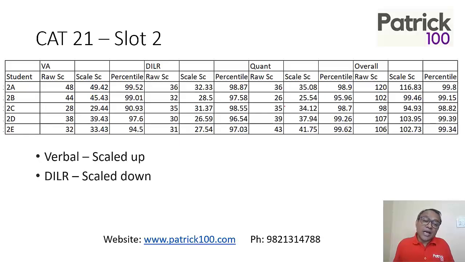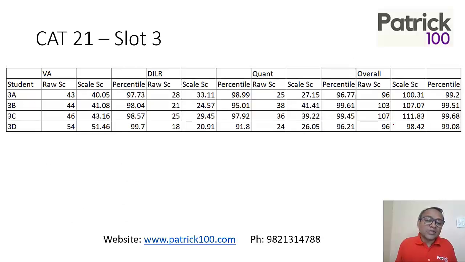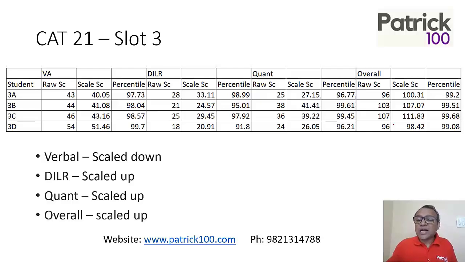Same with slot 2, verbal scaled up, DLR scaled down, Cont scaled down. Overall, there was a scaling down. If you look, almost 4 to 5 marks scaling at higher marks. At lower marks, less scaling, but yes, there was scaling that happened. And slot 3, verbal was scaled down. DLR and Cont were scaled up. Overall, there was a scaling up. So almost 3, 4 marks of scaling up happened.